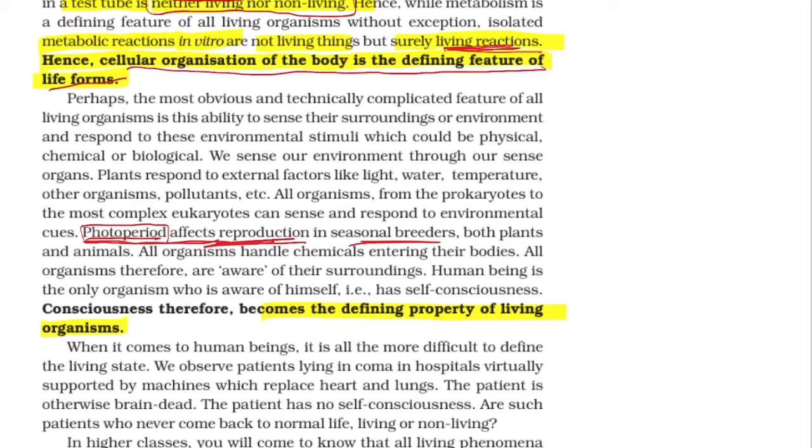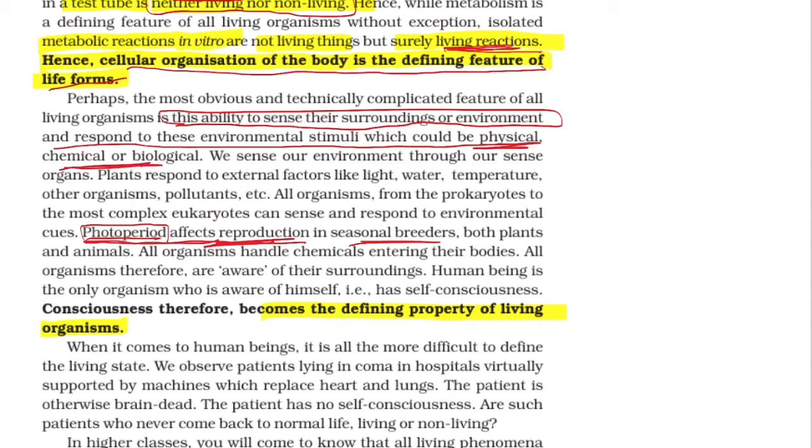Okay. Now the most obvious and technically complicated feature of all living organisms is this ability to sense their environment or surroundings and respond to these environmental stimuli, which could be physical, chemical, or biological.